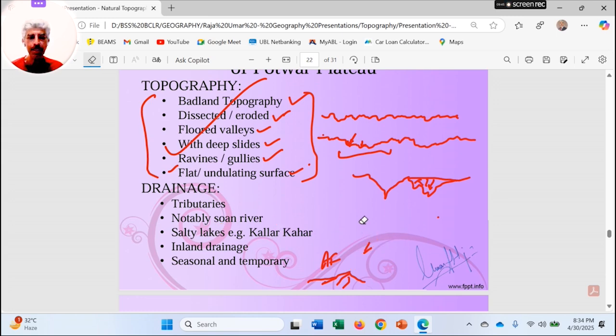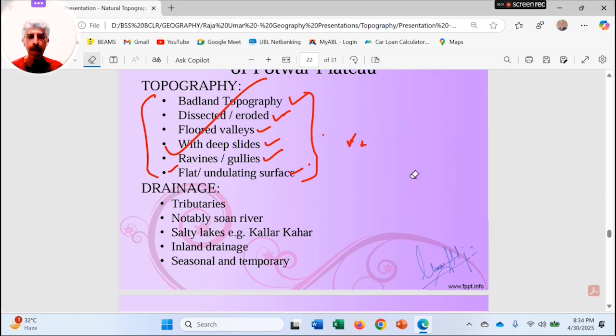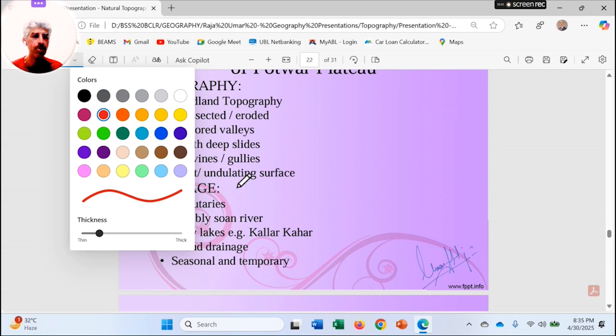So Swan is the only natural source of water, but these days this river has almost no water in it, and it is carrying the sewage water of the whole of Rawalpindi city and Islamabad. So not really very favorable for the region.